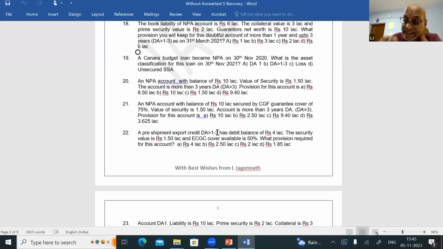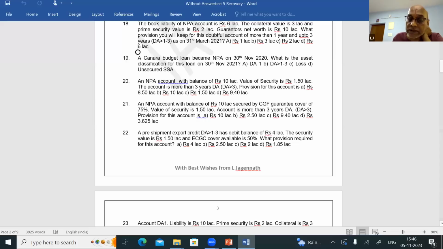Now, this account is having a guarantee also. It is having some security, and some guarantee also. Now, how to calculate the deficit? How to calculate the provision when there is a government guarantee also in that account? DA more than 1 up to 3, debit balance of 4 lakhs. The security value is 1.50 lakhs and ECGC cover available is 50%. What provision is required for this account?